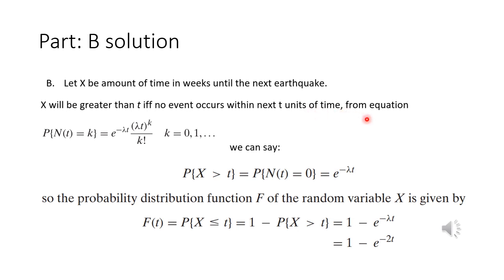We will put the value of k equal to 0 in this equation and we will get the probability of no earthquake happening in the next t units of time. So e to the power minus lambda t will be the probability of X being greater than t, and 1 minus e to the power minus lambda t will be the probability distribution function. We put the value of lambda equal to 2 and we will get the required distribution function of time.